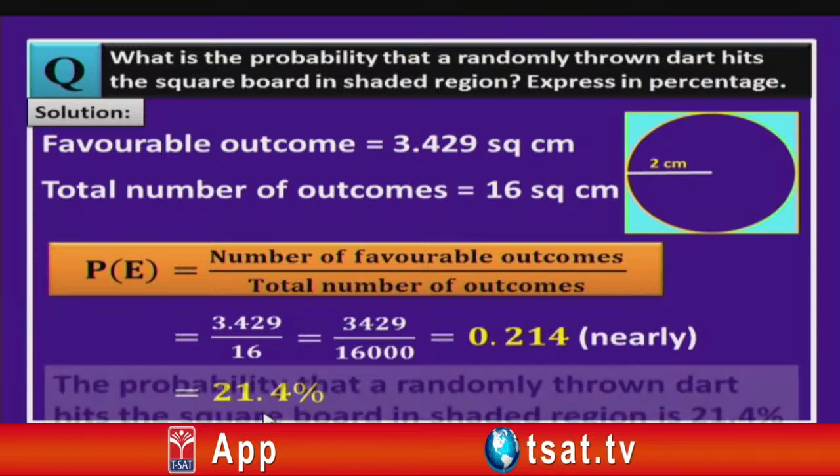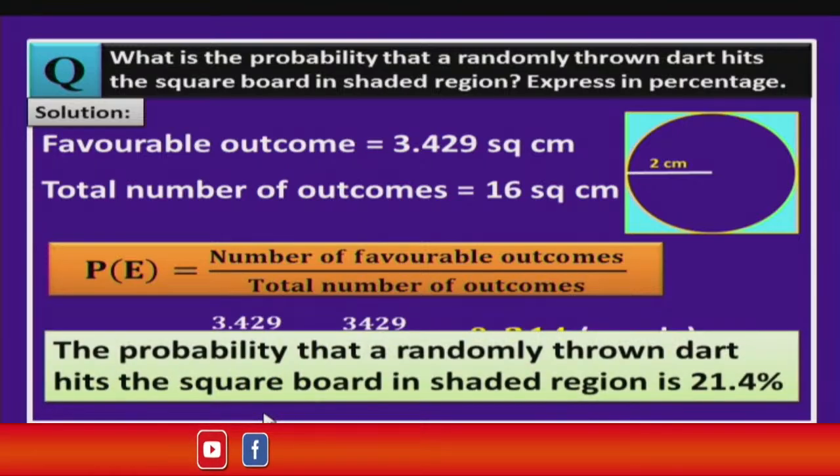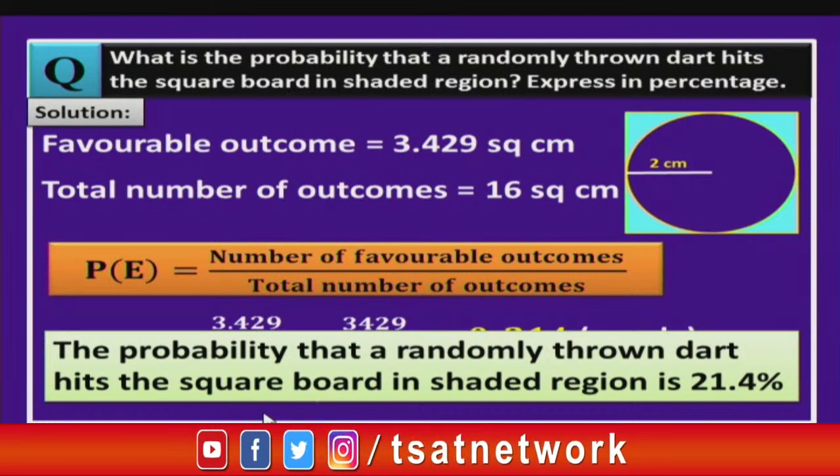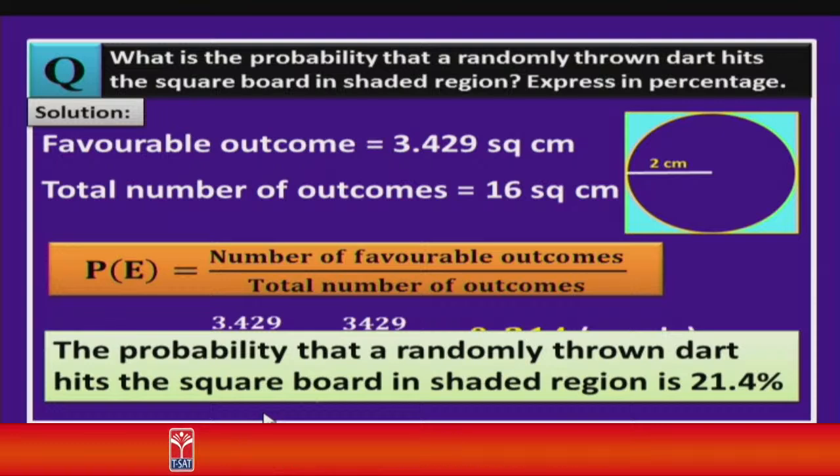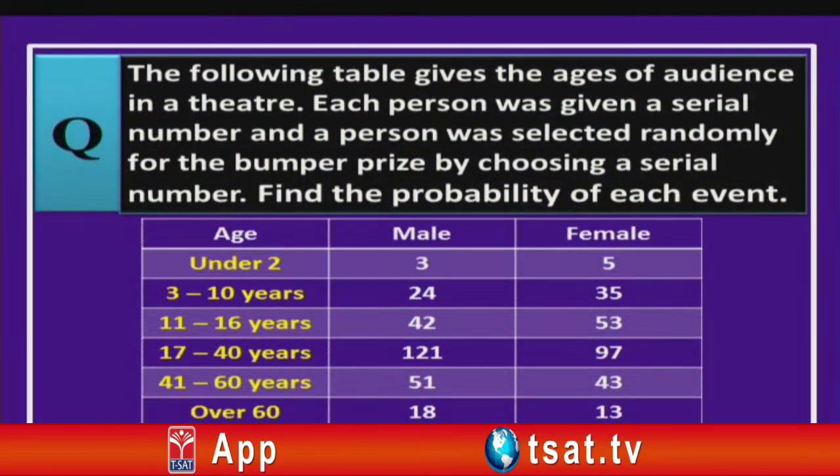That means the probability that a randomly thrown dart hits the square board in the shaded region is 21.4 percentage. I hope you understood the problem clearly, children. Now, let us move on to our next problem.